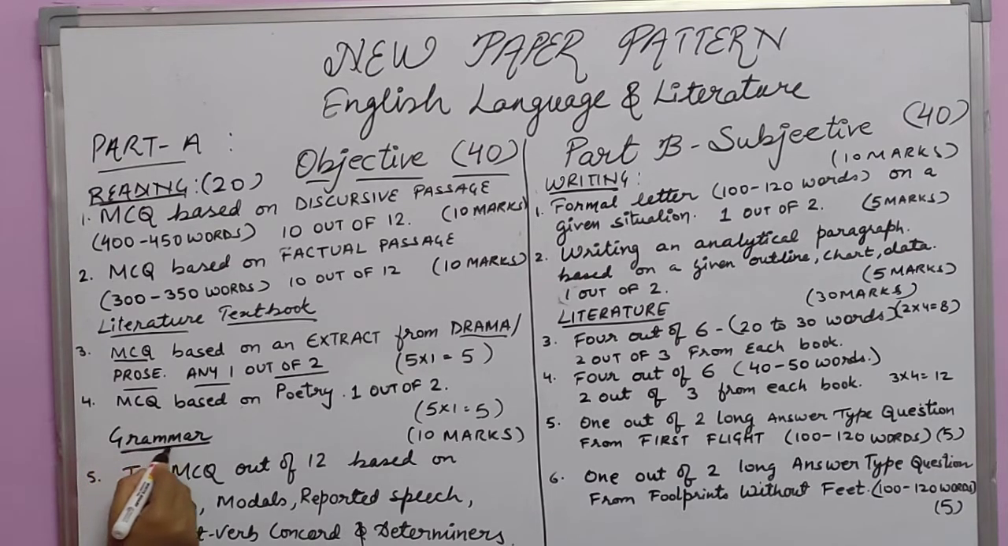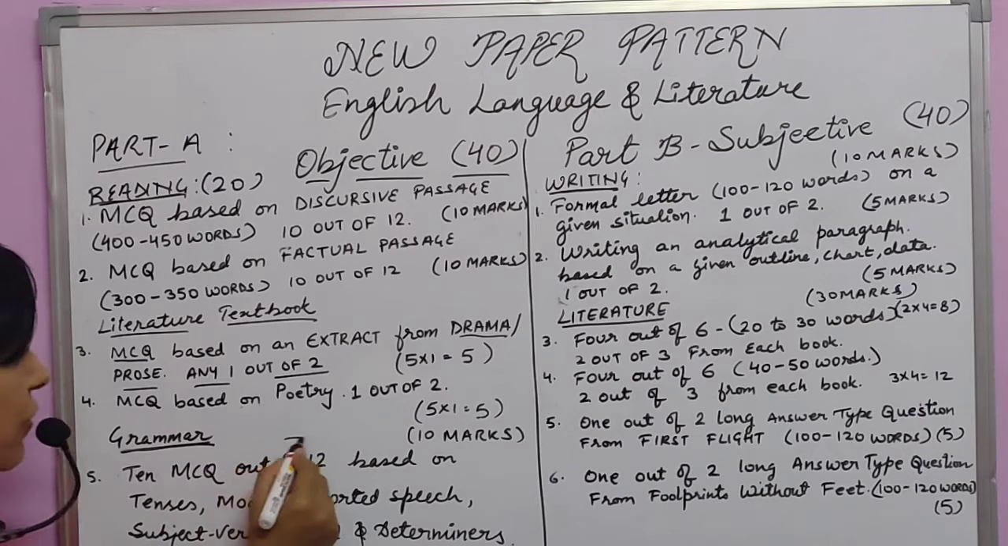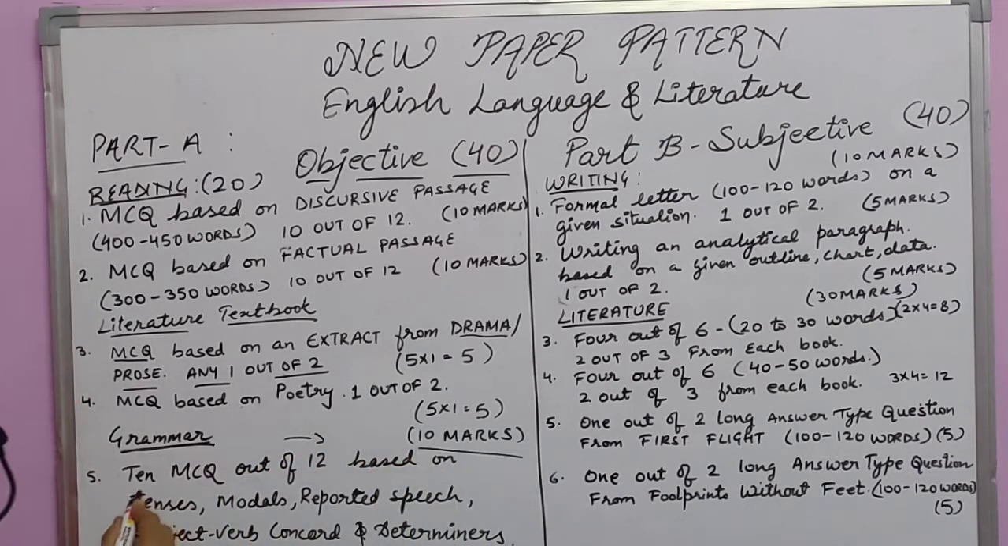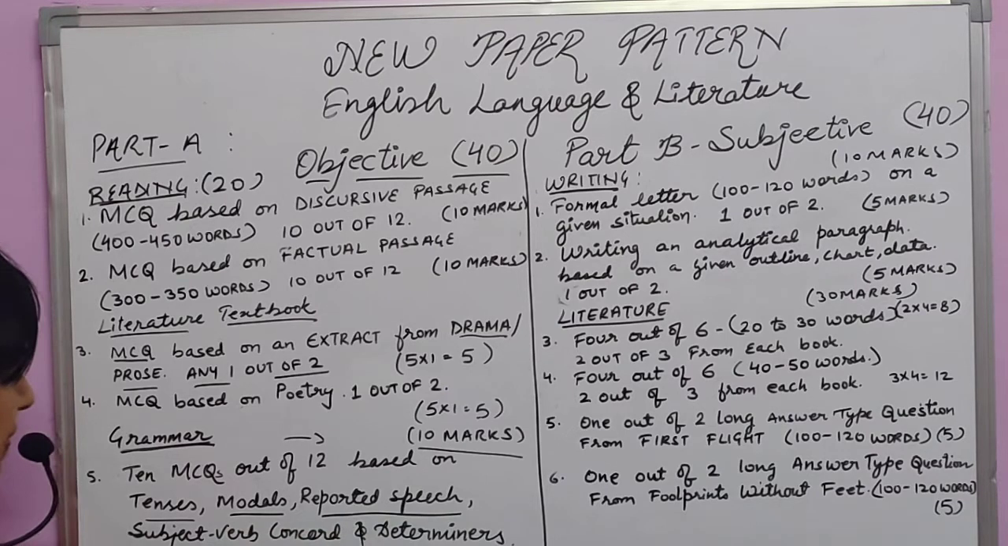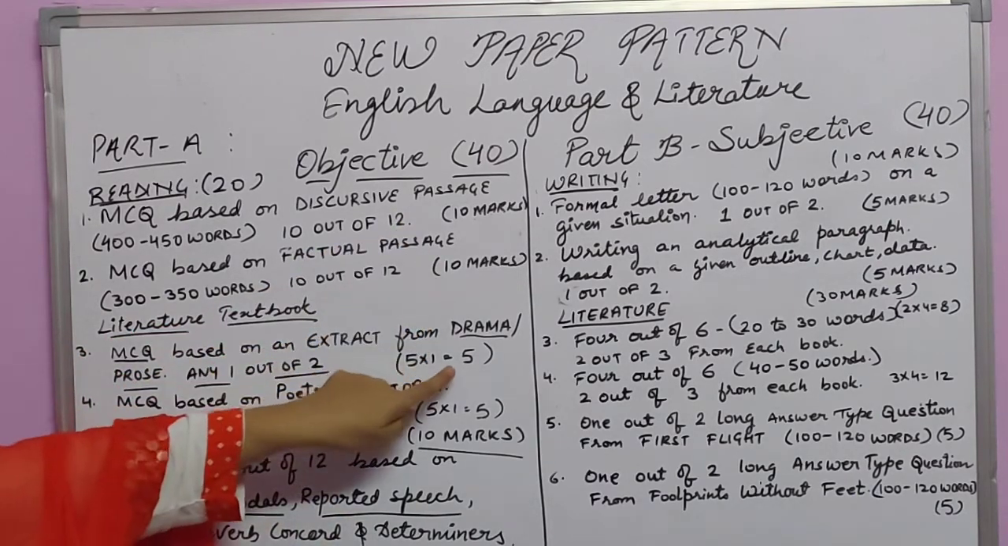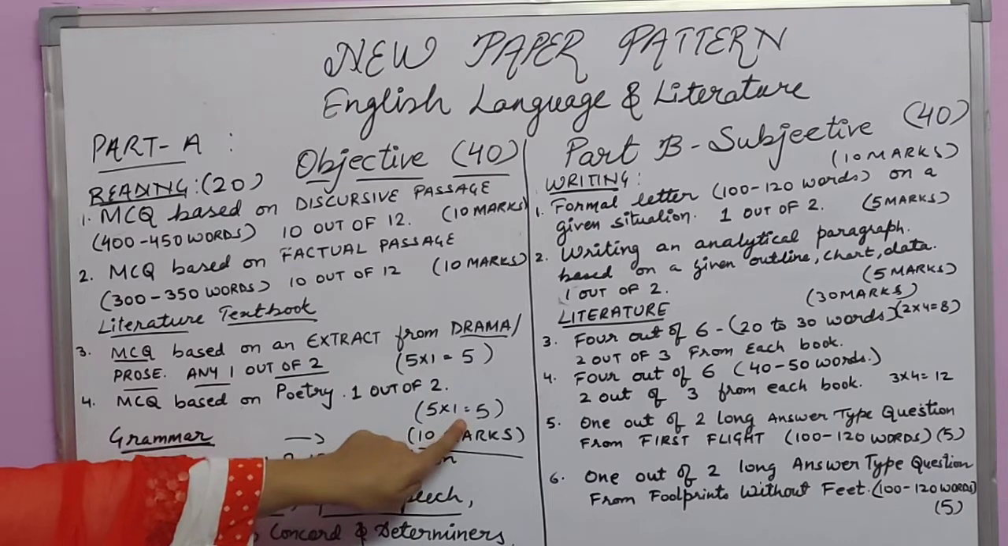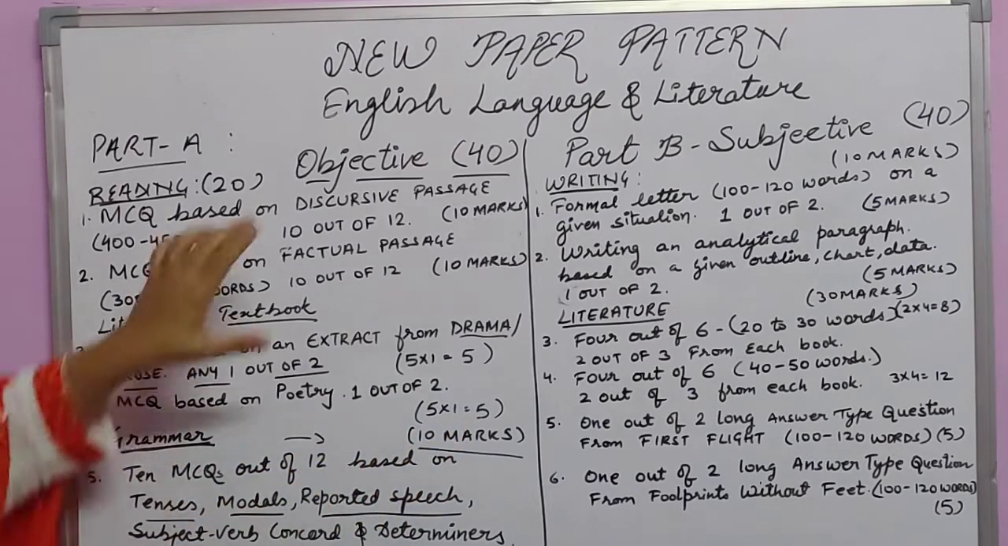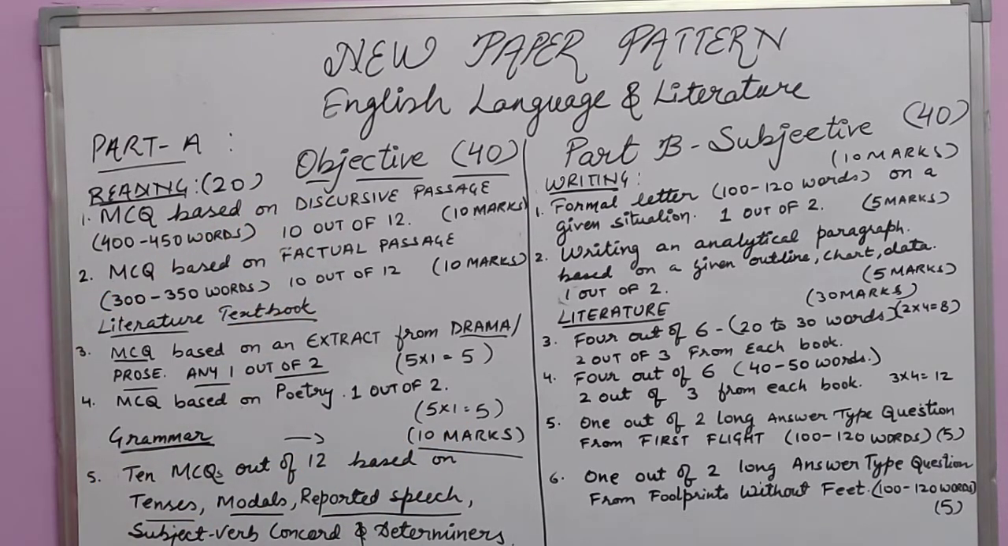And then it is grammar that will be asked in Part A, objective. It will come for 10 marks. 10 MCQs will be asked out of 12 based on tenses, modals, reported speech, subject-verb concord, determiners. So here you can see 10 plus 10, 20, 20 plus 5, 25 plus 5, 30 and 10, 40. So 40 marks, objective done.